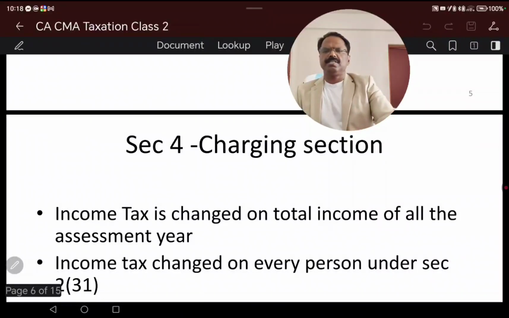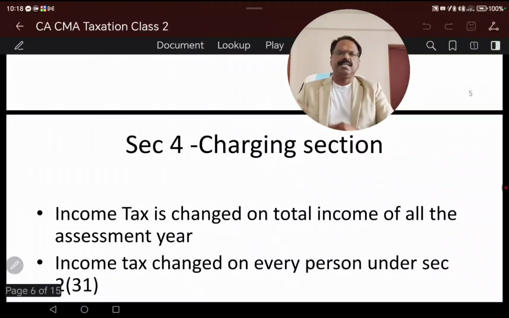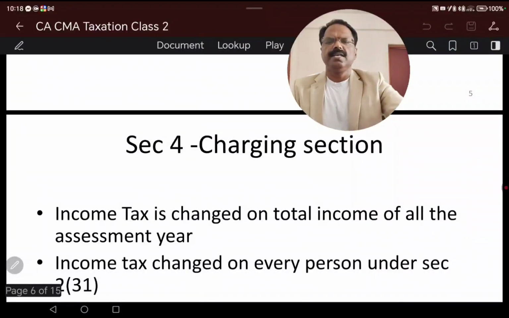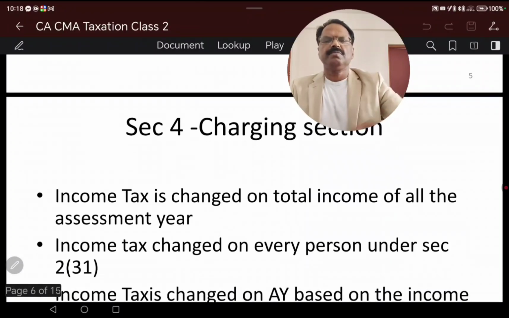Next is an important section, on which we had a brief in the last class, which is Section 4 of the Income Tax Act, which is the charging section.